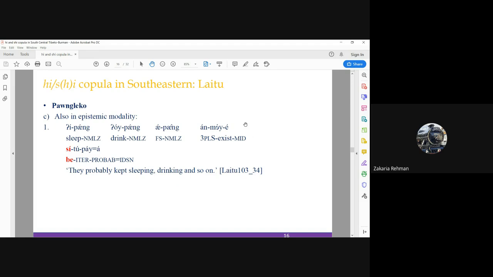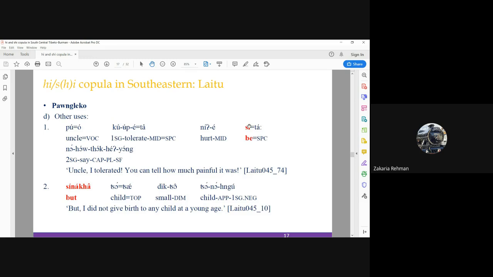A clause expressing epistemic modality can also contain the C copula in the Ponglenko variety, as can be seen in the example in C1. As seen in the central language Pankwa, the C copula has been further grammaticalized into different functions in the Ponglenko variety. Example D1 shows C functioning as an emphatic. The speaker emphasizes the pain she tolerated while she had her face tattoo. And example D2 presents C as part of the counter propositional element, but more emphatically.